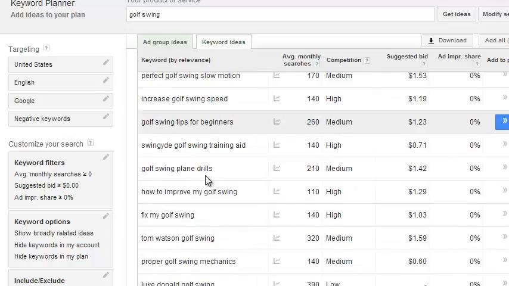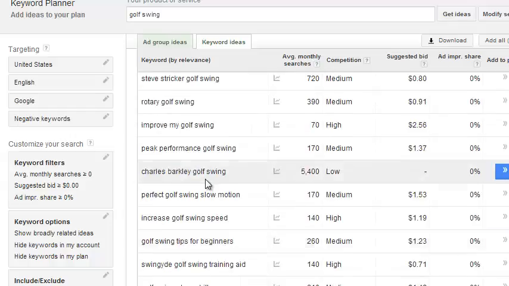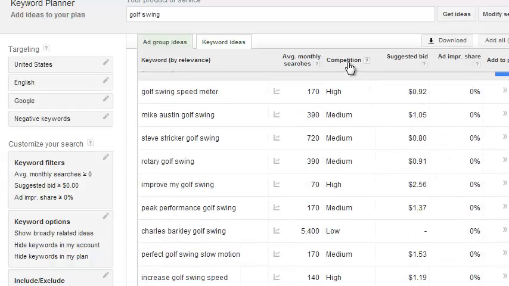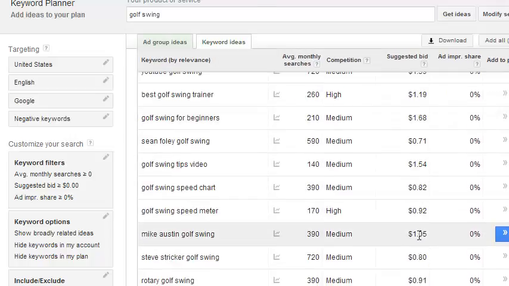We have a lot of different keywords here we can target. They'll give you the average searches. They'll give you the competition. Now this is advertising competition, not necessarily SEO competition. You also see the suggested bid over here.